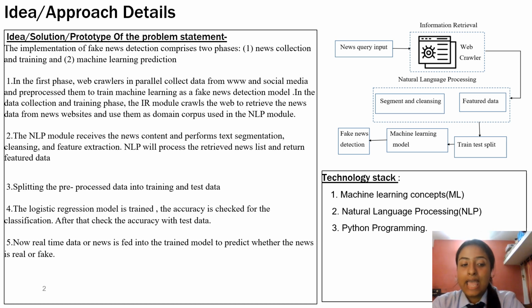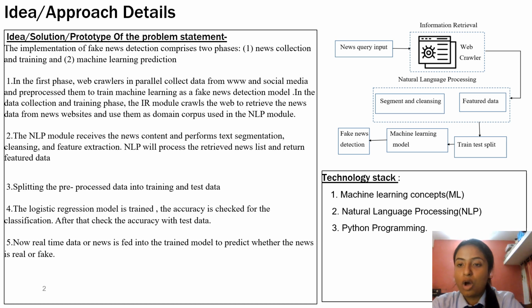With it, the real-time data, or that news, when it is fed into the trained model, the logistic regression model whose accuracy has already been checked, would help to give us the actual output, whether that news is fake or real. Since the logistic regression model is used, we will get only a binary output, either fake or real, either 0 or 1. So it will give us the output as either 0 or 1, and then we will get our probable output.